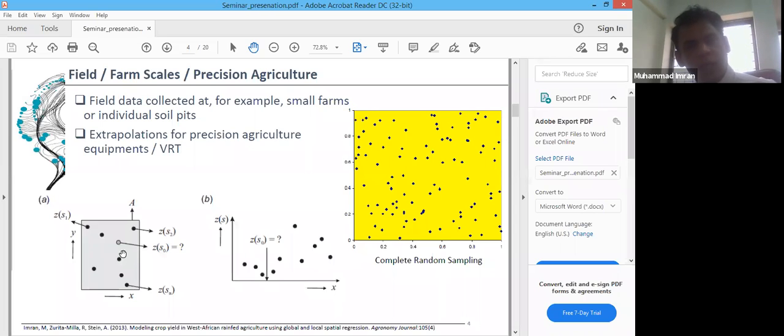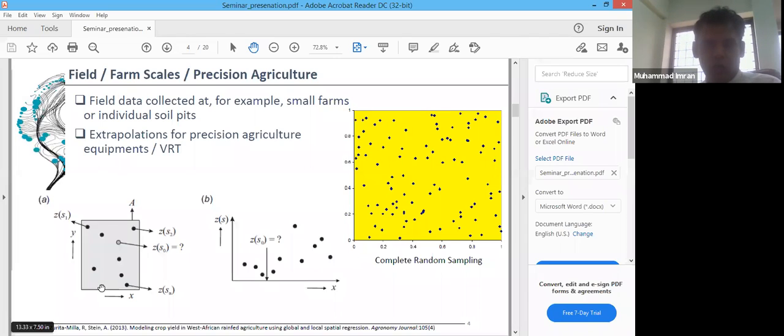At the field scale, we obtain samples from the fields. Those samples could be soil samples, or crop responses from the crop models, or other variables required for precision agriculture applications.